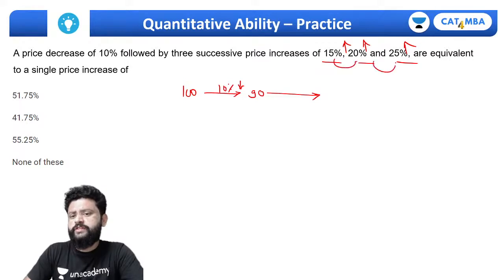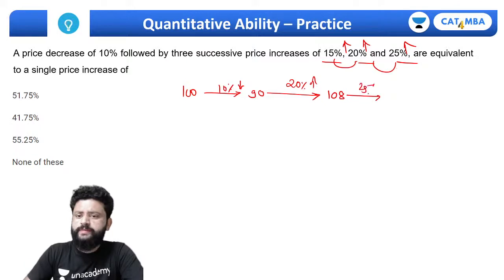Even if you change the sequence it doesn't affect it. तो मैं पहले 20% लेता हूँ, whichever is easy for us. मैं 20% बढ़ा देता हूँ, this will be 108. 108 को 25% बढ़ा देते हैं, 1/4 27 हो जाएगा, ये हो गया 135.